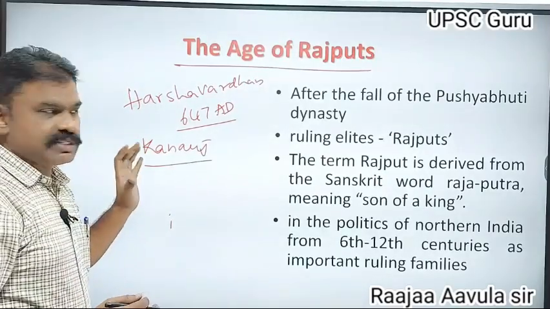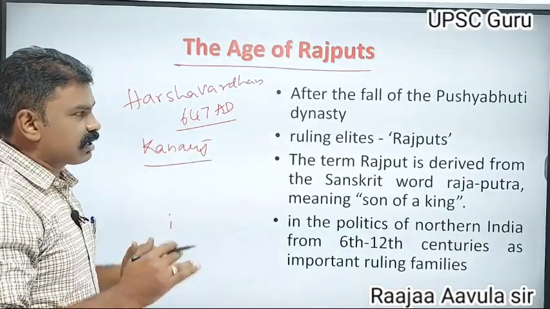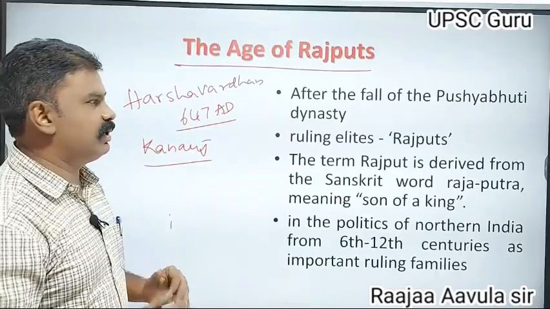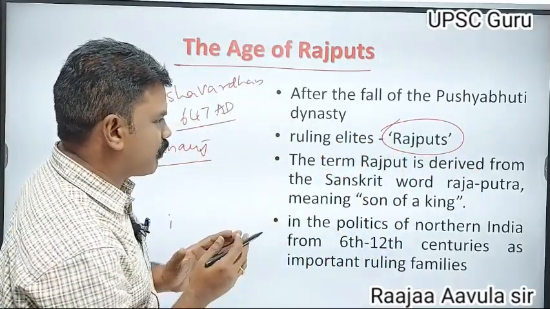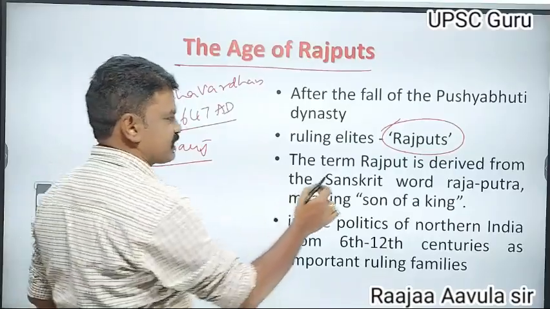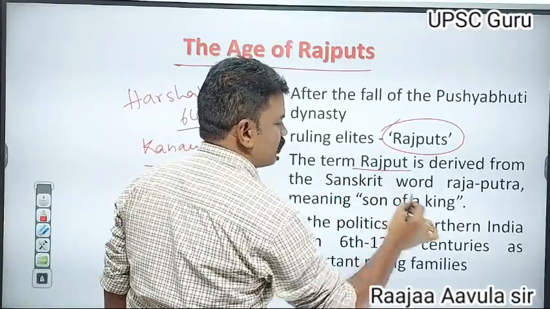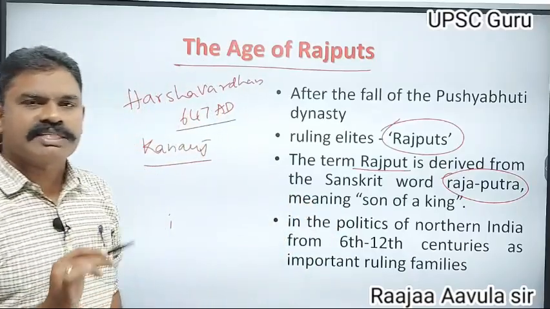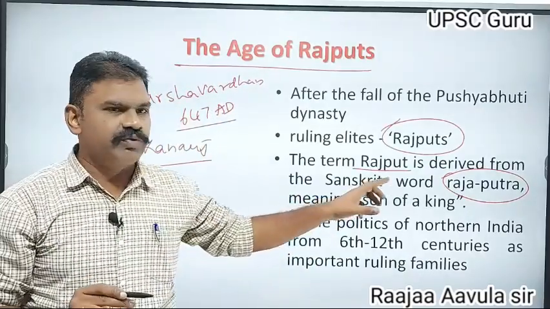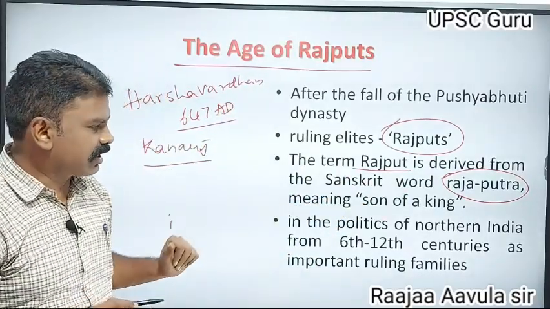After the death of Harshavardhana, there arose a ruling elite family, the Rajputs. Rajput is a word taken from the Sanskrit Rajaputra, which means son of a king.